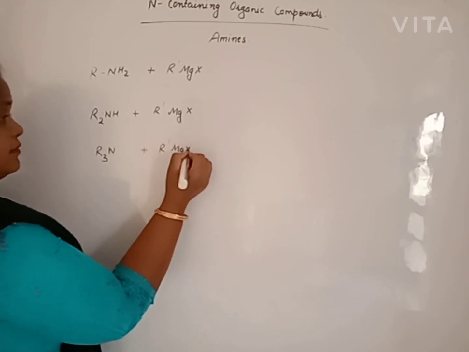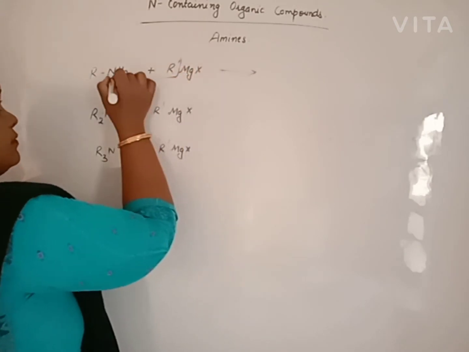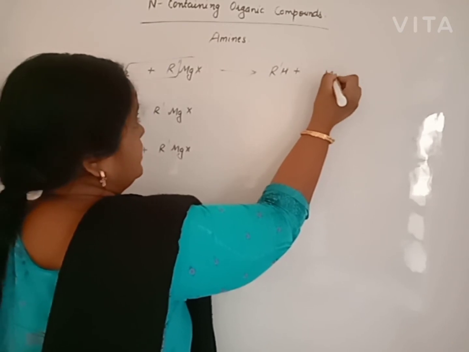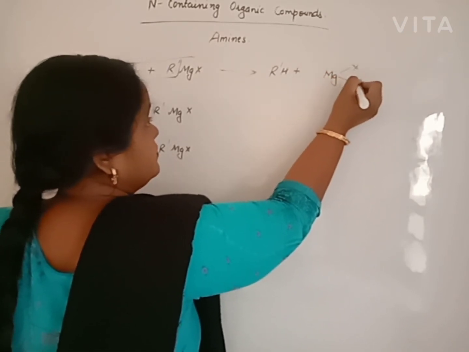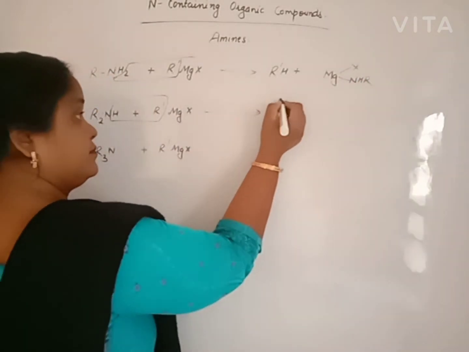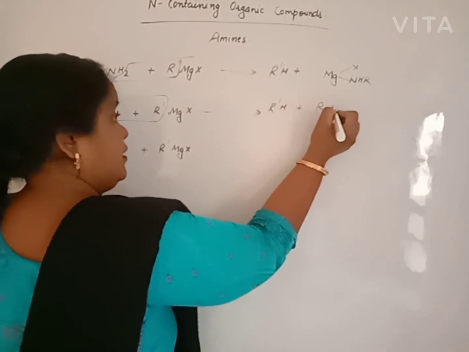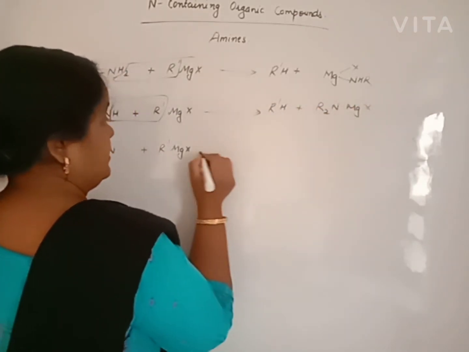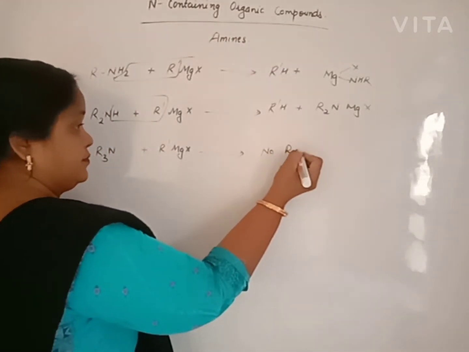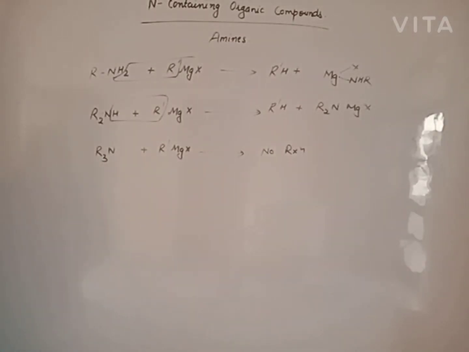What will happen? Beta, primary amine gives alkane and the other is removed. Secondary amine also gives alkane. What about tertiary amine? Beta, tertiary amine does not react because hydrogen is not present here. Tertiary amine does not react. Yes. Now another one.